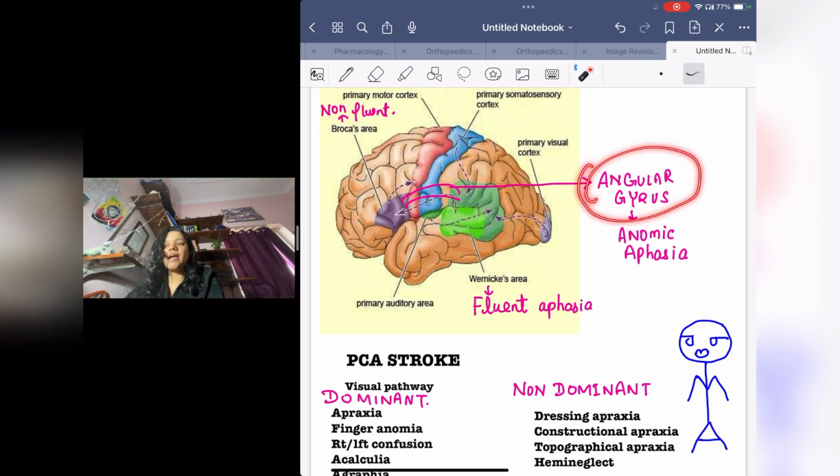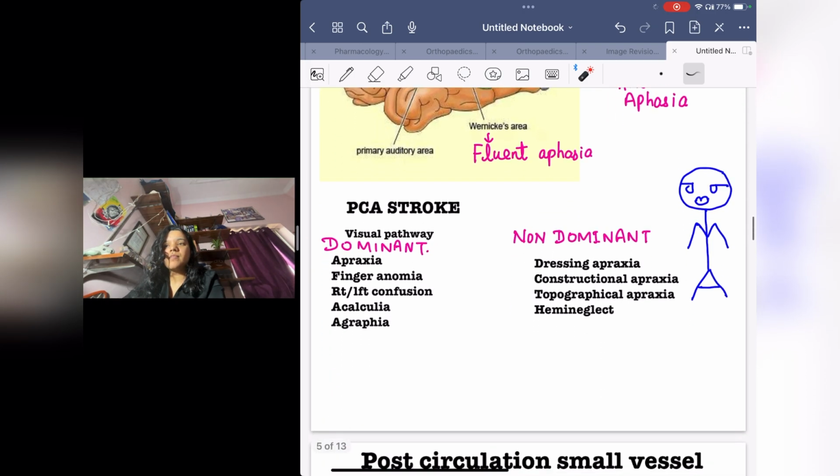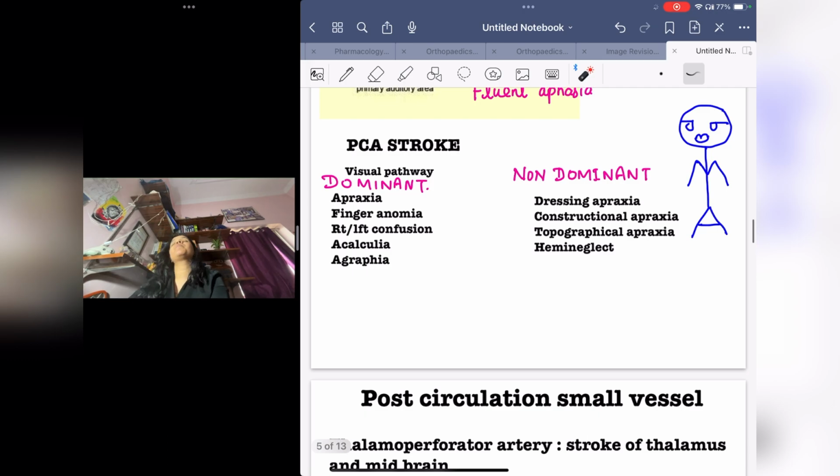And the angular gyrus is a communicating part which communicates with Wernicke's area and Broca's area. So if the angular gyrus is affected, A for A, it is easy, anomic aphasia will happen. Then what about PCA stroke? Whenever there is a PCA stroke, as I said before, the posterior cerebral artery supplies the posterior part of your brain. And posteriorly, we have the occipital lobe, which is responsible for your visual areas. So whenever there is a visual area defect, we can say that the posterior cerebral artery is involved in the stroke. How to remember this?